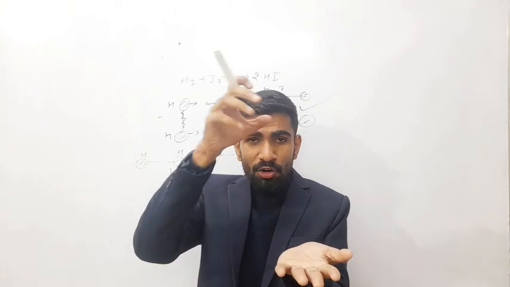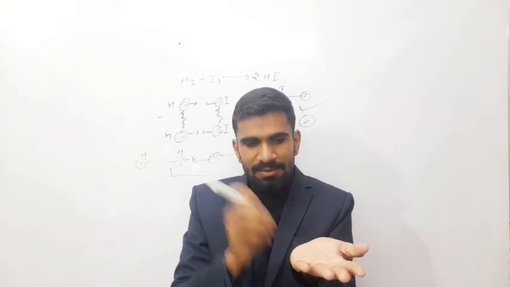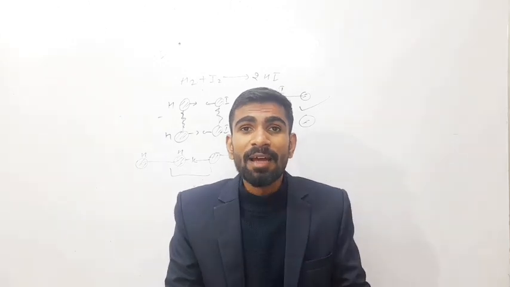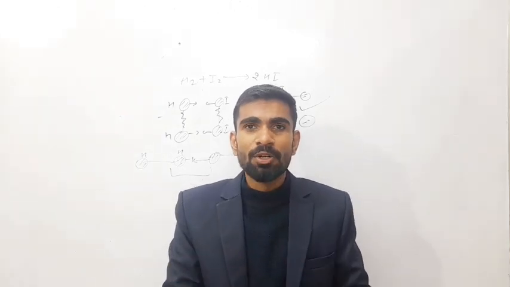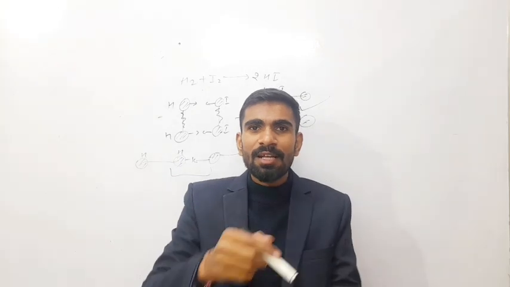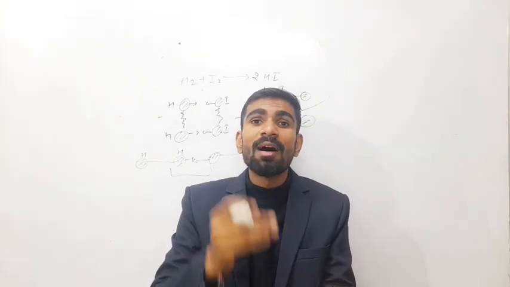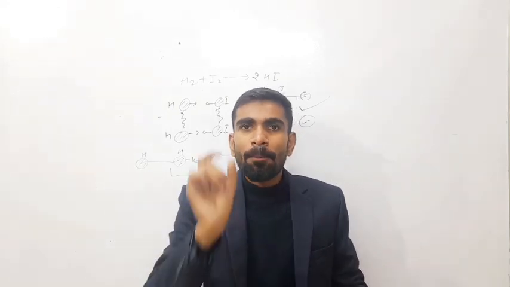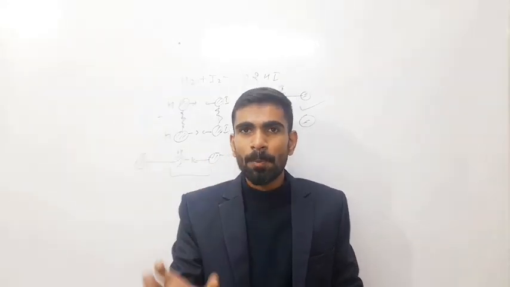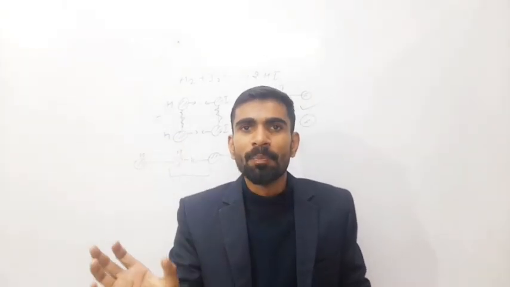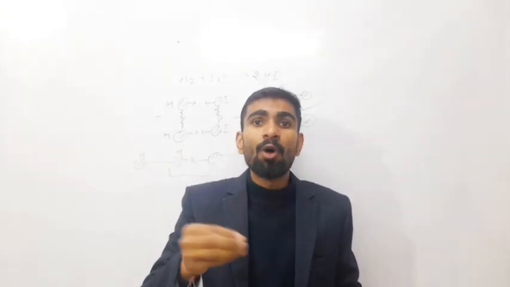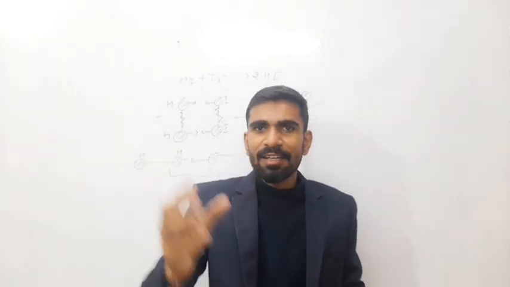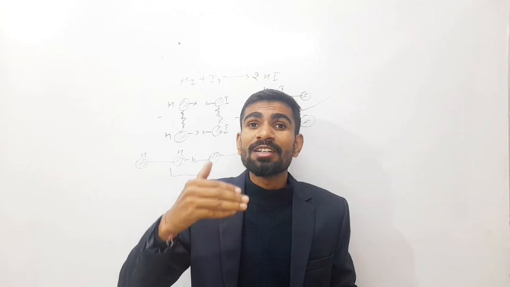But if I take 100 balls on that table and then I hit a ball from the corner of the table, there is a probability and much higher chance that per unit volume collisions occur in greater number. So that is collision frequency: per second per unit volume, how many collisions occur. So if collision frequency is greater, we can say that the rate of reaction is greater.